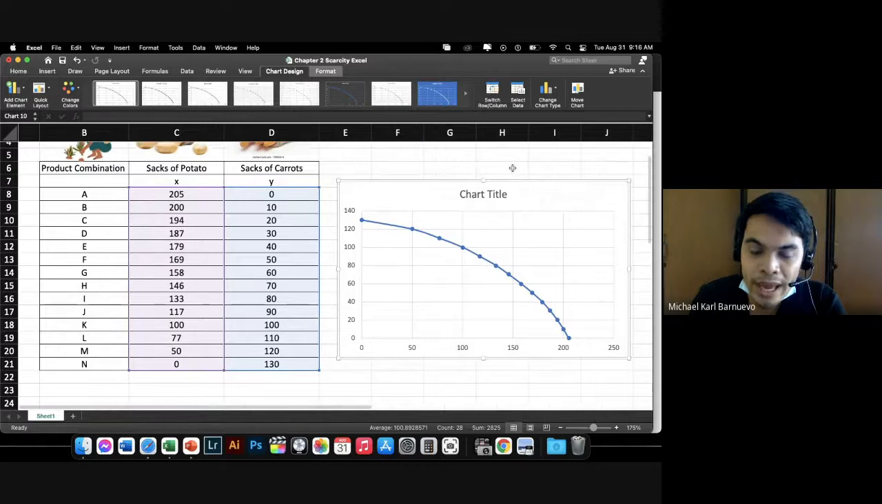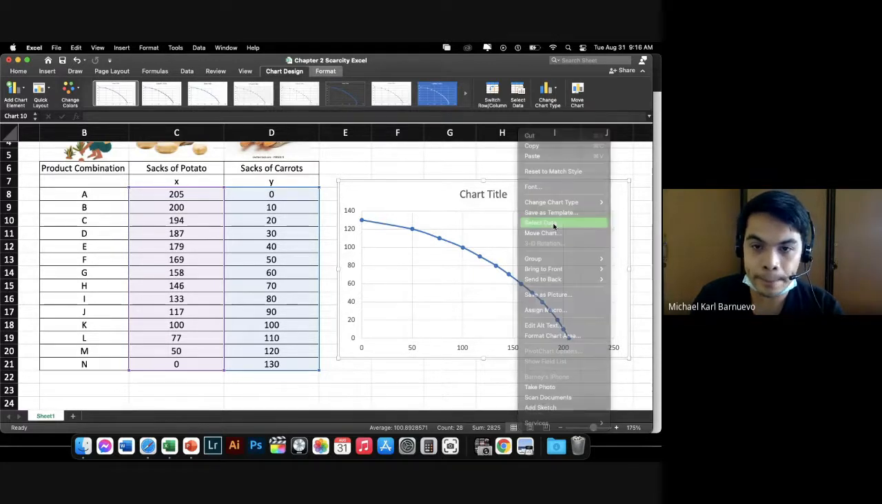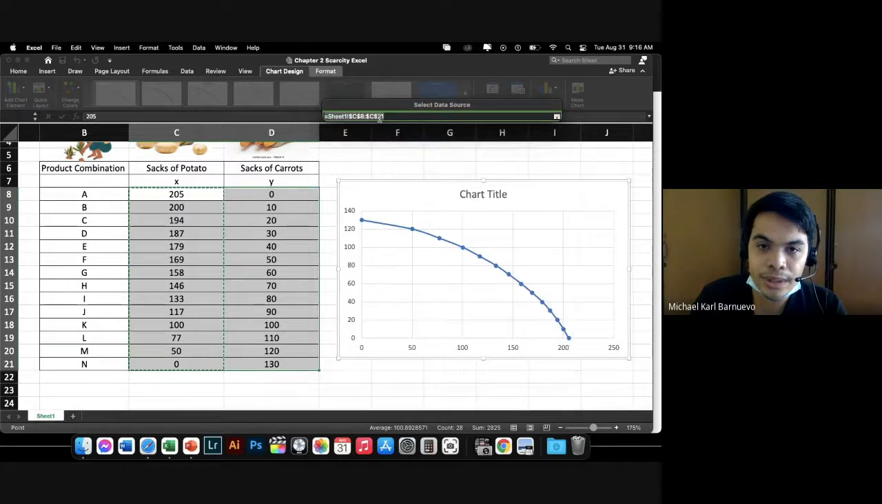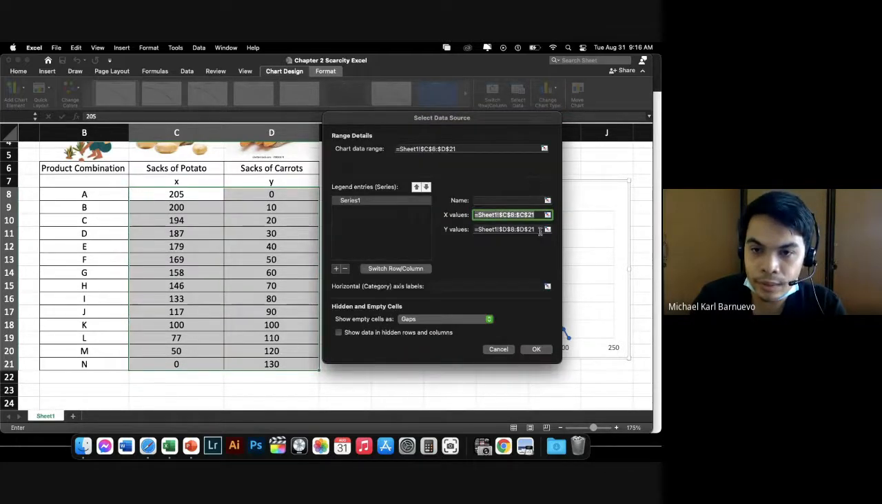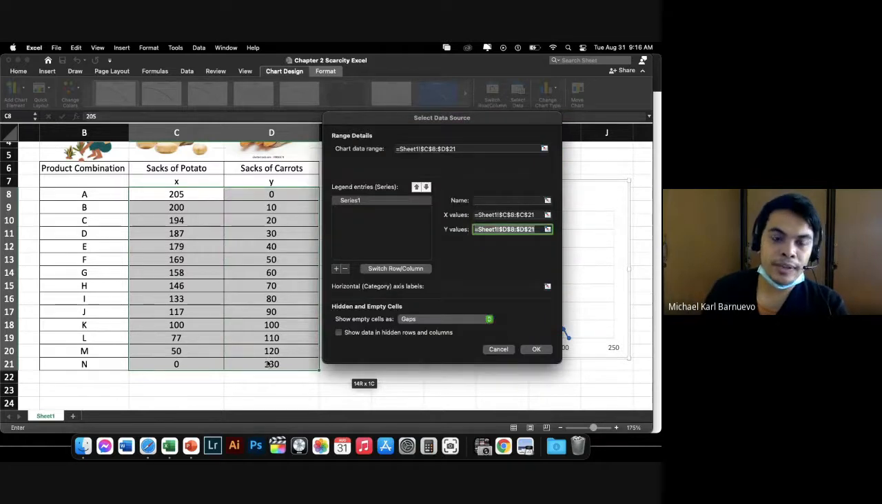Now, we have to check if our data is correct. Sir, how can I know if the X and Y are correct? So, we can right-click the chart title, then go to Select Data, just to confirm if the data is correct. Here we have the X values and the Y values. X values: we highlight the ones in X, from 205 to 0. Then just click enter. For Y values, highlight Y, 0 to 130.